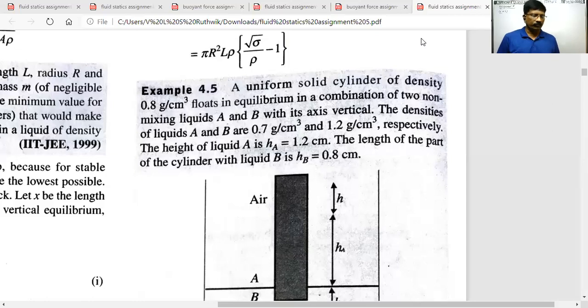The length of the part of the cylinder within the liquid is 0.8 centimeter. That is also given. Okay, now we have to find the total. You read the problem again. I will draw the diagram.